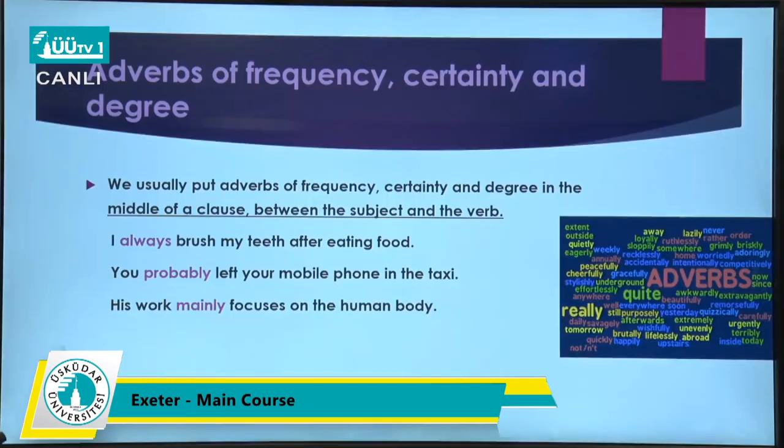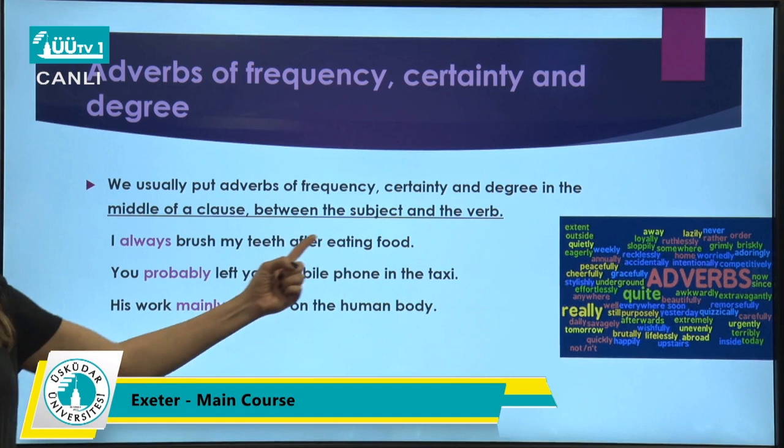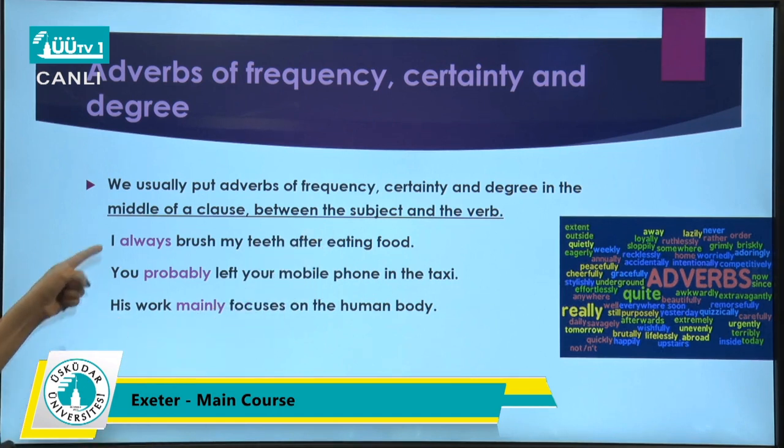Look at the examples here. We usually put adverbs of frequency, certainty, and degree in the middle of a clause, between the subject and the verb, as I mentioned earlier. Look at these examples. I always brush my teeth after eating food. You probably left your mobile phone in the taxi. His work mainly focuses on the human body. As you can see in all of these sentences, the adverb is exactly after the subject.